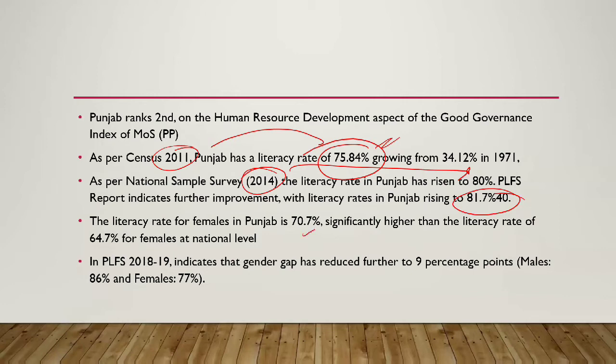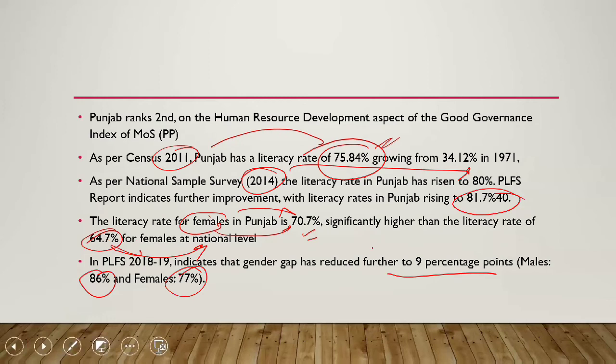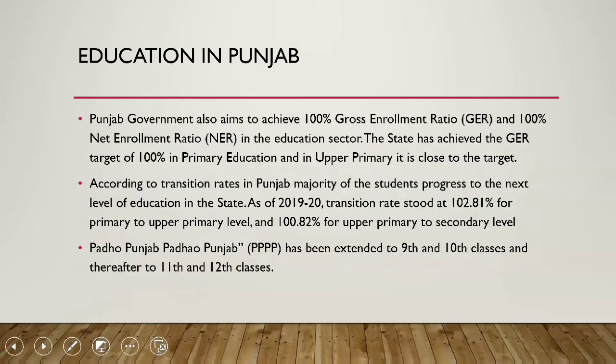The literacy rate for females in Punjab is 70.47%, and for females it is 64.7%. Sorry, this is for females in Punjab, and this is for females at national level. Further, the gender gap has reduced to 9 percentage points. Males, it is at 86%, and females, it is at 77% in Punjab.